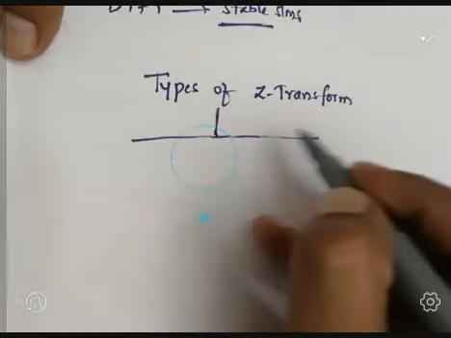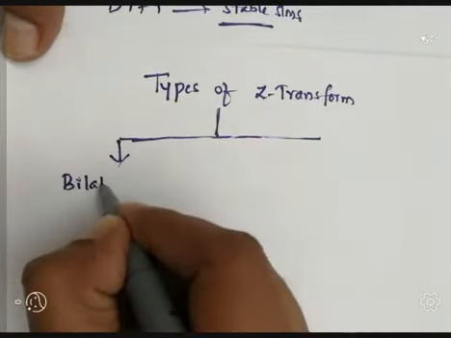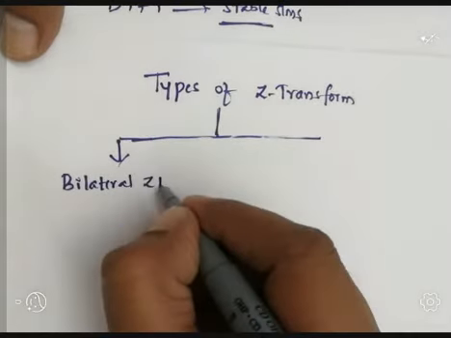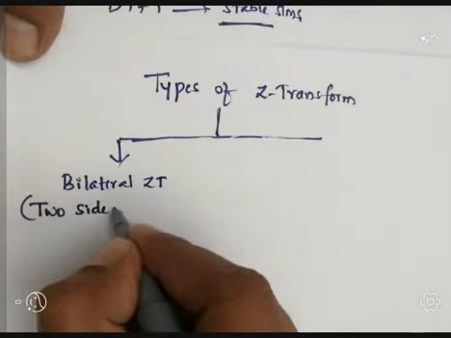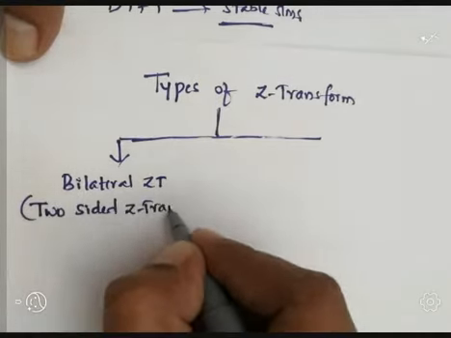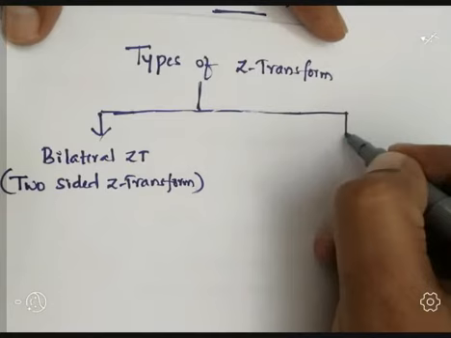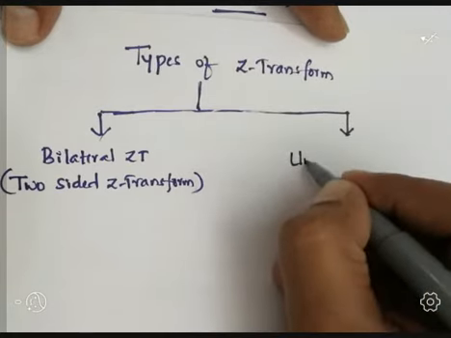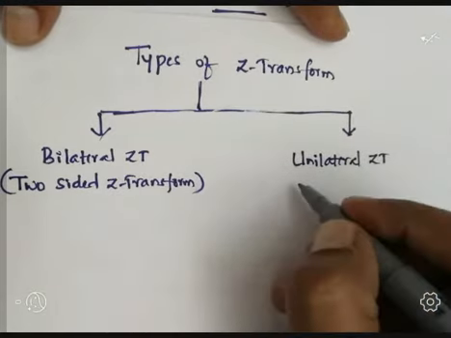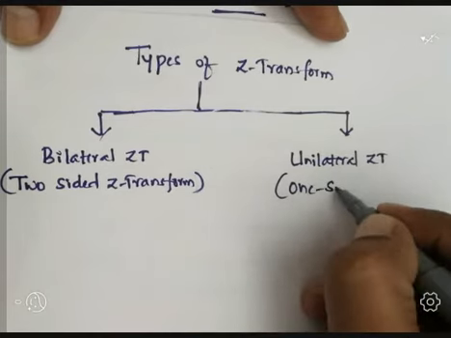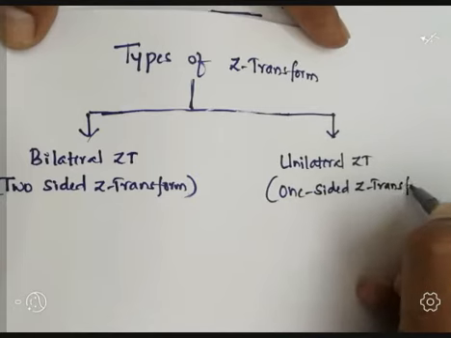The first one is called the bilateral Z transform, bilateral meaning two-sided. The next type is the unilateral Z transform, or one-sided; uni means one-sided.